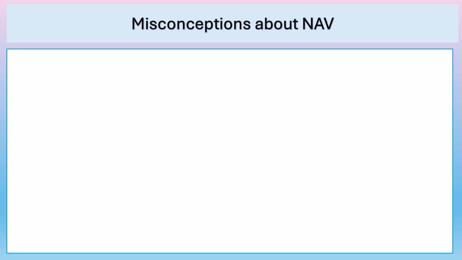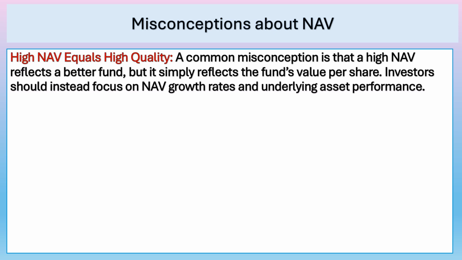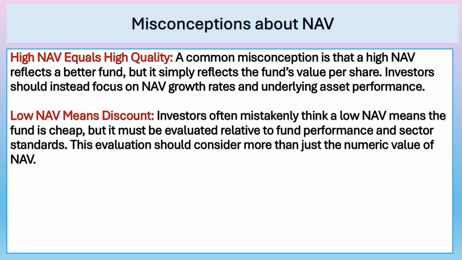Misconceptions about NAV. High NAV equals high quality. A common misconception is that high NAV reflects a better fund, but it simply reflects the fund's value per unit. Investors should instead focus on NAV growth rates and underlying asset performance.